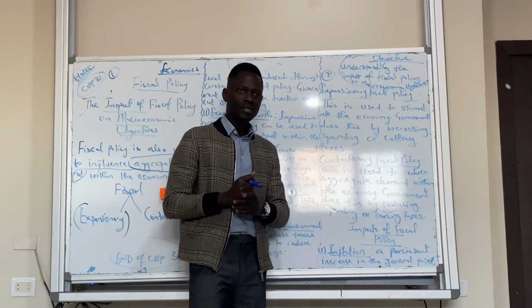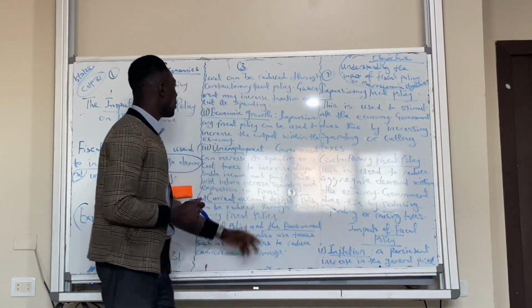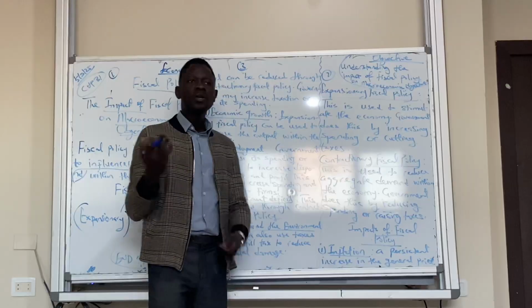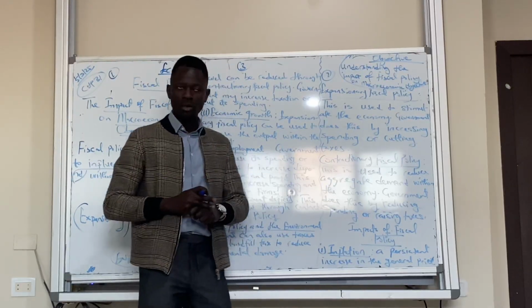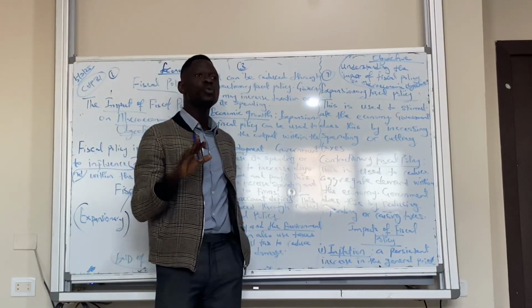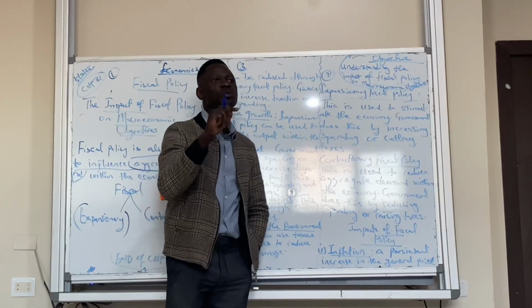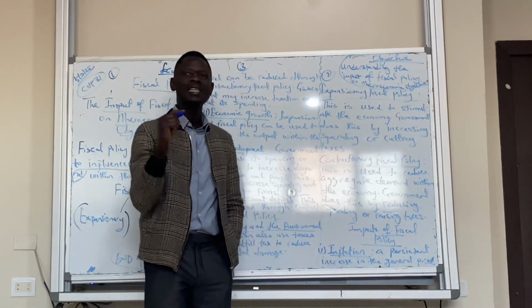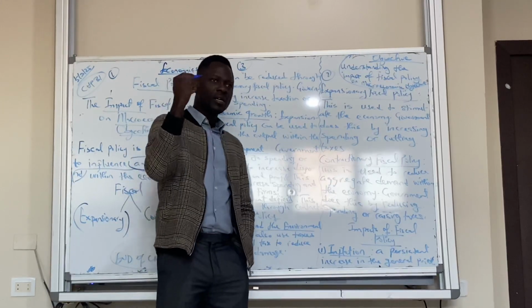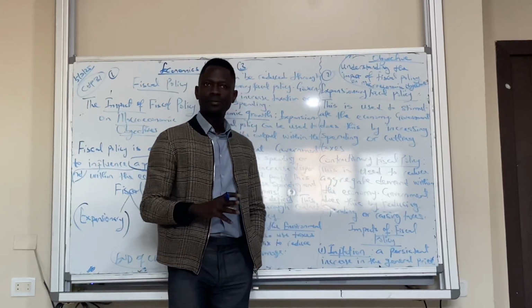Do we understand this? Yes. Okay. So that's for inflation. Then we have economic growth. For economic growth, we talked about increasing the output within the economy. So if government wants to increase the output within the economy, aggregate demand has to increase. So government would increase its spending, government would reduce taxes.